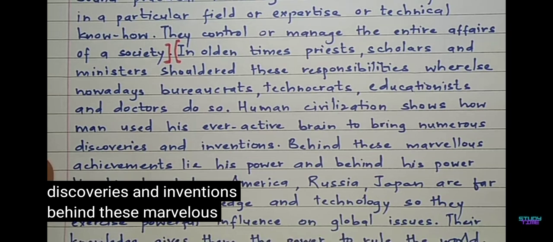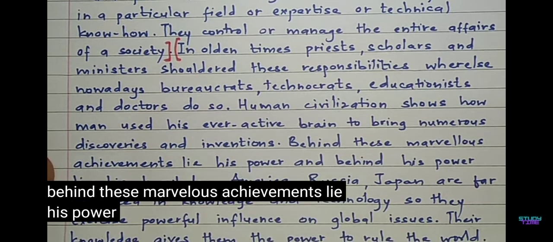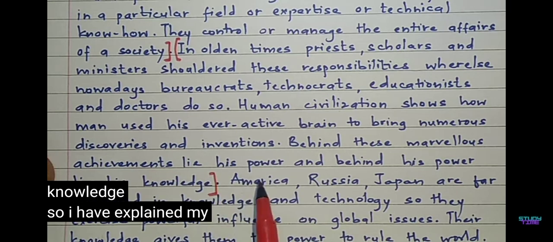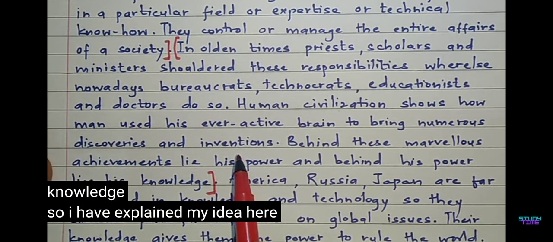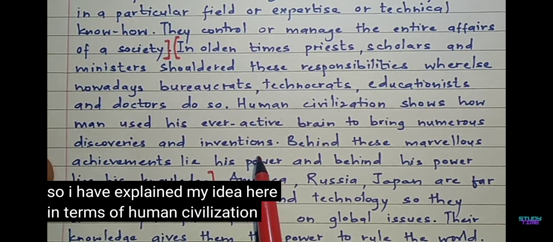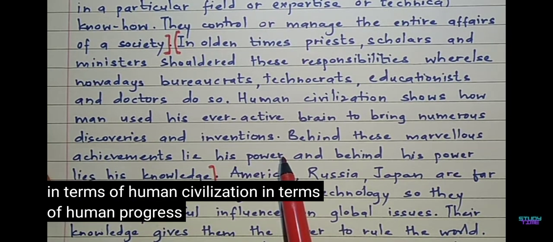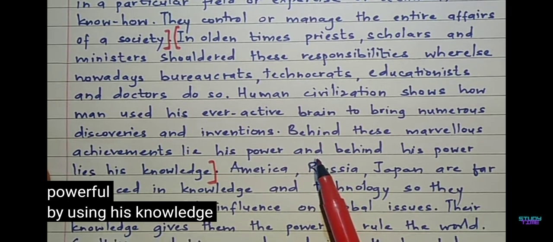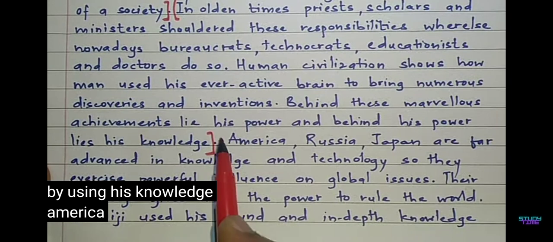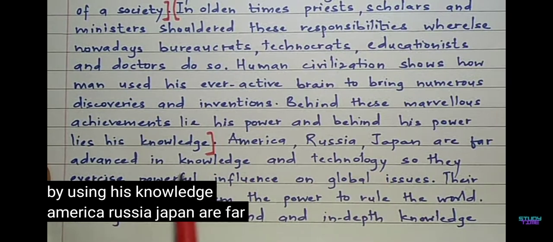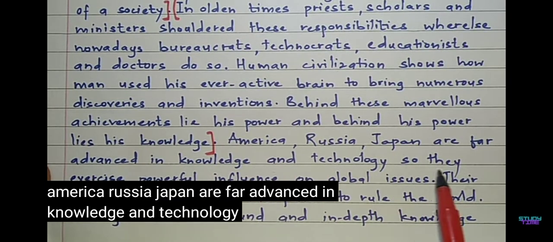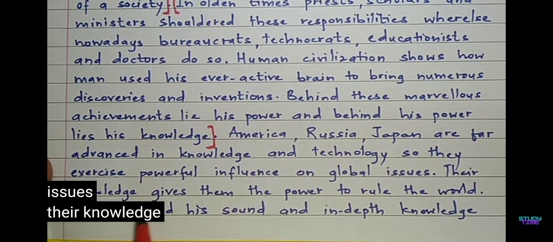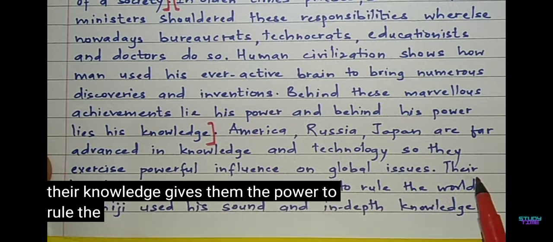Behind these marvelous achievements lie his power, and behind his power lies his knowledge. So I have explained my idea here in terms of human civilization, in terms of human progress, how man has become powerful by using his knowledge. America, Russia, Japan are far advanced in knowledge and technology, so they exercise powerful influence on global issues. Their knowledge gives them the power to rule the world.